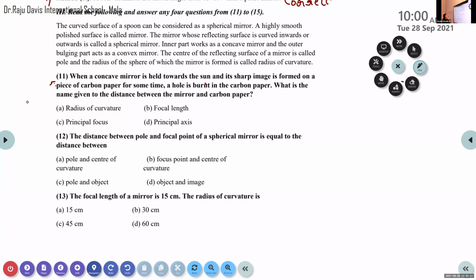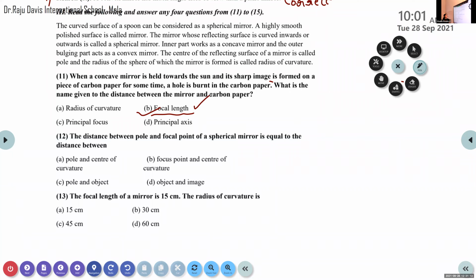11th question. When a concave mirror is held towards the sun and its sharp image is formed on a piece of carbon paper for some time, a hole is burned in the carbon paper. What is the name given to the distance between the mirror and the carbon paper? It is the focal length. Why? The carbon paper burns at the exact focus. The distance between the mirror and this focus point is known as the focal length. So the correct option is focal length.